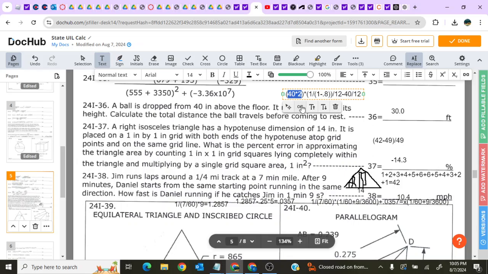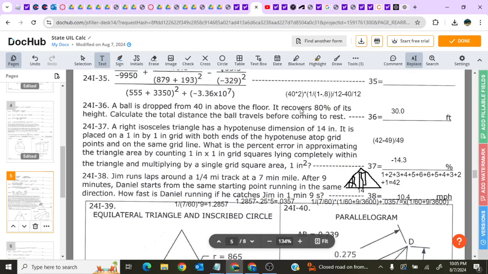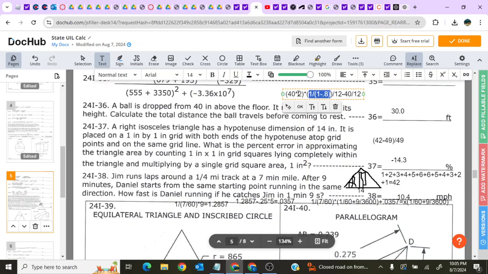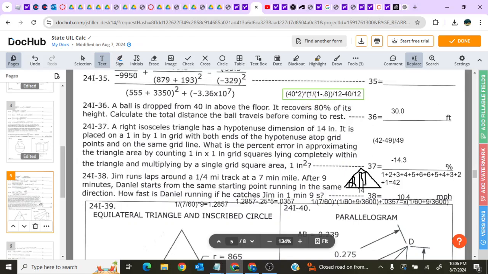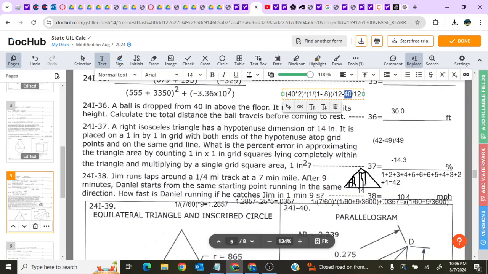So you multiply 40 by 2 to get your starting amount traveled. And then each time that value is multiplied by 0.8, which is a geometric series. So we use our equation for a geometric series, starting value times 1 over 1 minus the ratio of 80%. In other words, you're multiplying by 5. And if you do that, you get 400 inches. And then you have to subtract the 40 inches to get 200 hold up.